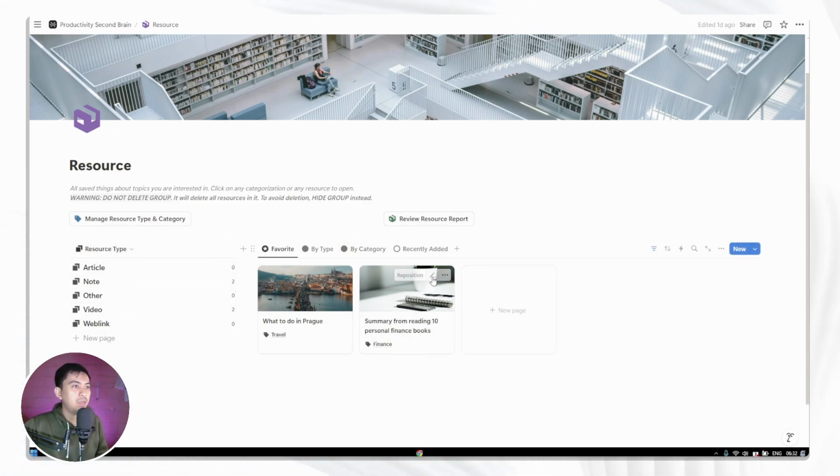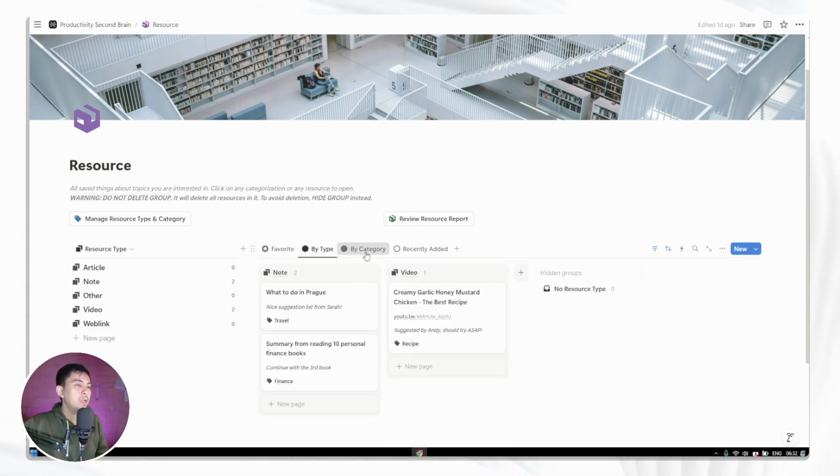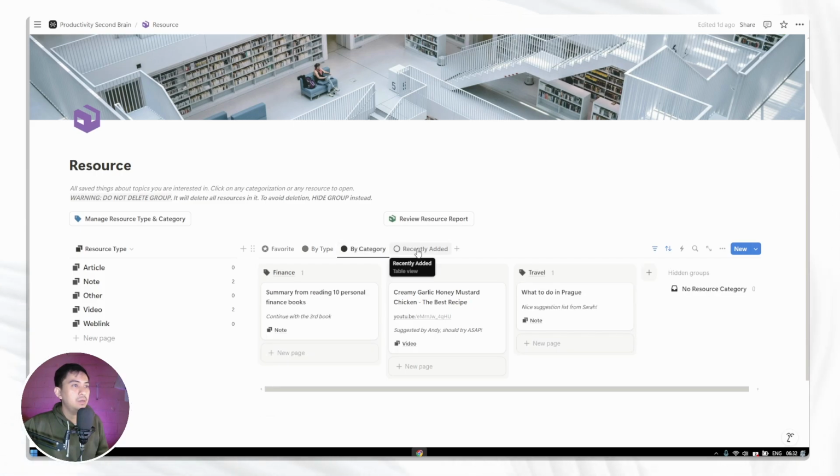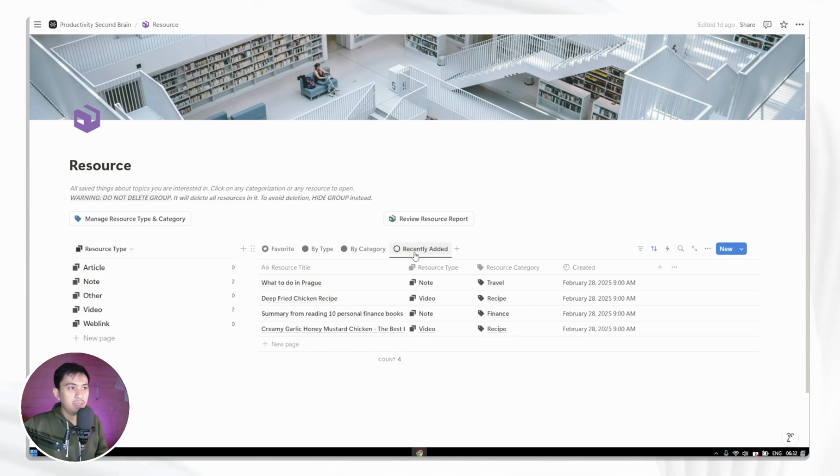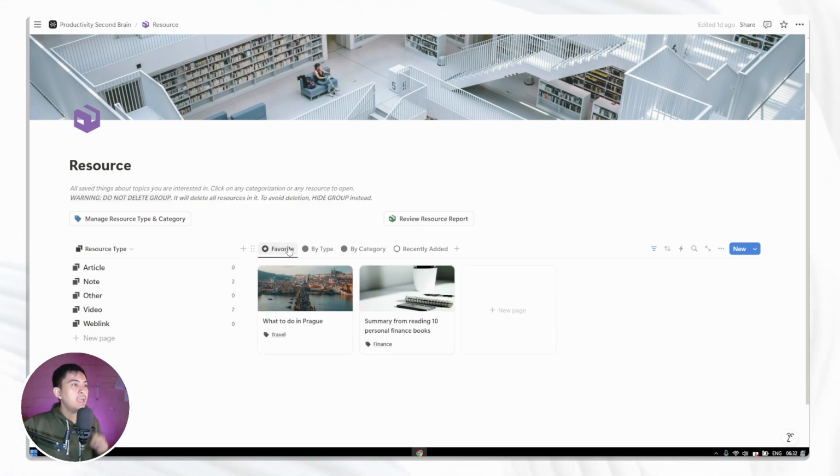The right one is the collection of the items that you will have, and it's categorized by type, category, and there's also a table sorting, sorting all of the resources based on whether it's recently added. So it's a really nice, convenient way to find the new resource that you just added. And there's a favorite resources tab, which we are going to go deeper into on how to make a resource a favorite one, so that you can show it really quickly inside this particular tab.